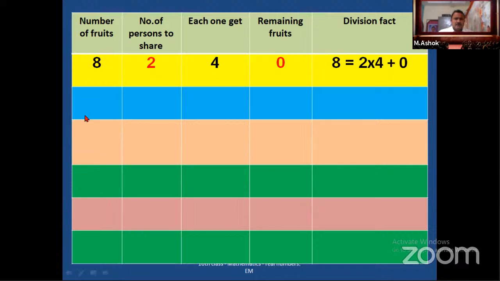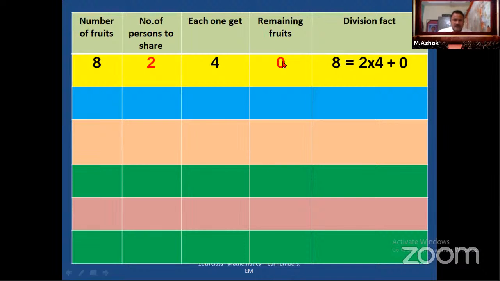So first of all, I am introducing a topic. Look at this table. Number of fruits is 8. Number of persons to share is 2. So we are dividing 8 fruits among 2 students or 2 children. Come and tell me, each one gets 4 fruits. Is anything remaining? No, that is 0.